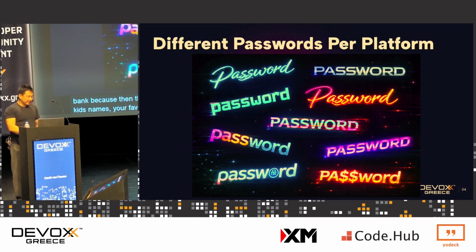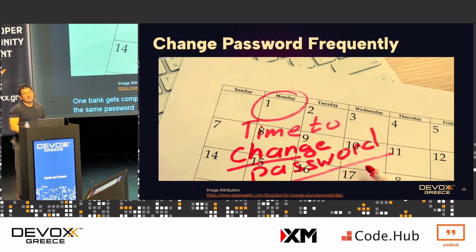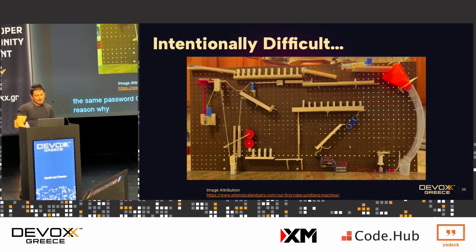Use different passwords for every platform. You don't want one bank to get compromised and now you've compromised all of them because you've all used the same password. Change your password frequently. I know that sucks, but it's the reason why a lot of our companies make us do this. And then be intentionally difficult, right? Like you see in spy movies, they're talking about something that's supposed to be secret. They turn on the water. That's introducing noise to add interference, right?